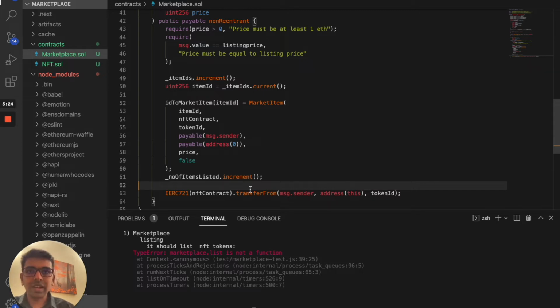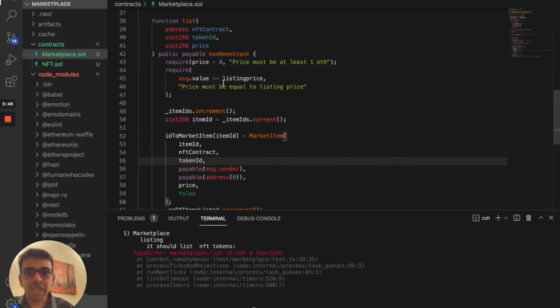Once you list an item as an NFT token, that item is owned by the owner who is creating that item. So when you list an item in the marketplace, you are giving the marketplace the full authority to sell that item on your behalf. So that's what we did, and that's why it has to be a payable address, because it makes some transactions there.